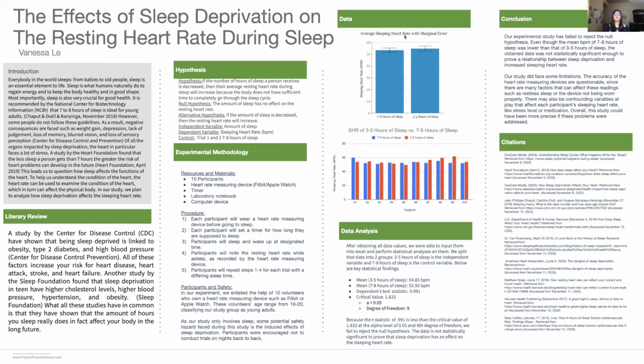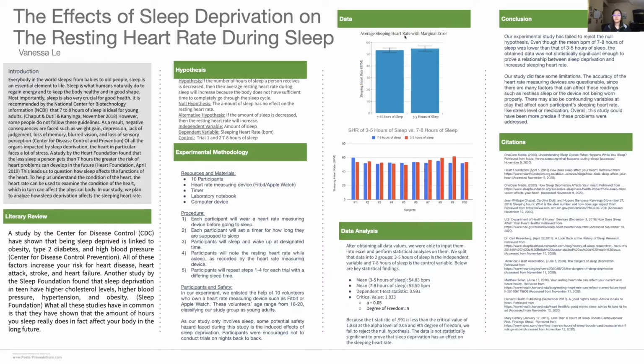For my hypothesis in this experiment, if the number of hours of sleep a person receives is decreased, then their average resting heart rate during sleep will increase because the body does not have sufficient time to completely go through the sleep cycle. Since this is a statistical analysis study, my null hypothesis is the amount of sleep has no effect on the resting heart rate. My alternative hypothesis is if the amount of sleep is decreased, then the resting heart rate will also increase.